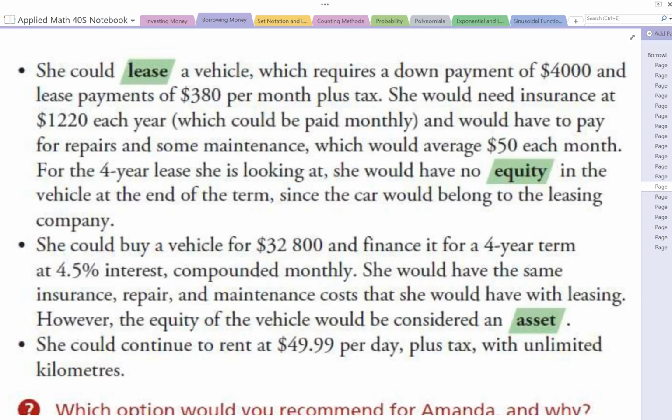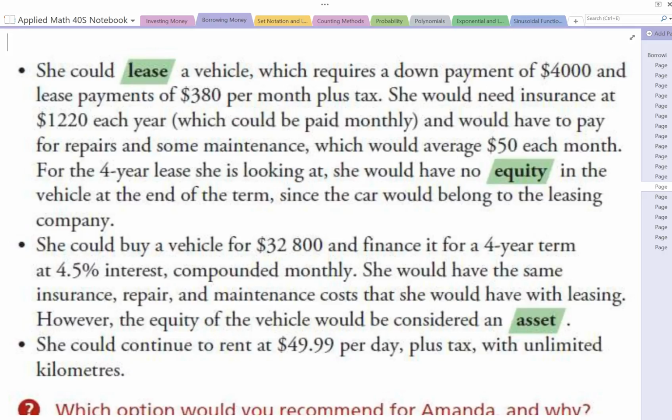For the 4-year lease she's looking at, she would have no equity in the vehicle at the end of the term, since the car would belong to the leasing company. The other option is she could buy a vehicle for $32,800 and finance for a 4-year term at 4.5% interest compounded monthly. Financing means that she's not paying for it in full, she'll pay for it in portions.